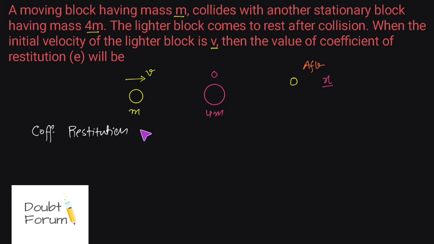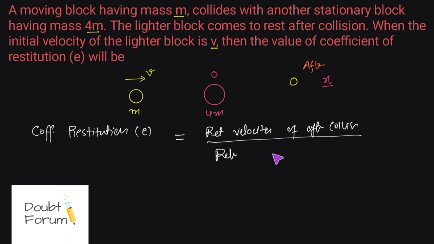So the coefficient of restitution, which is denoted by letter small e, is the ratio of the final to initial relative velocities. So before collision and after collision, we have to find out the relative velocities and then take the ratio of that. So the coefficient of restitution is given by the relative velocity after collision, first we will take the after collision, divided by relative velocity before collision. So this is the formula for coefficient of restitution.